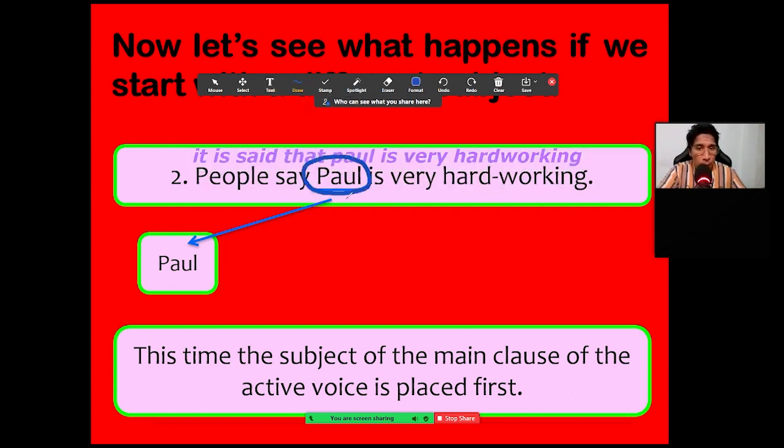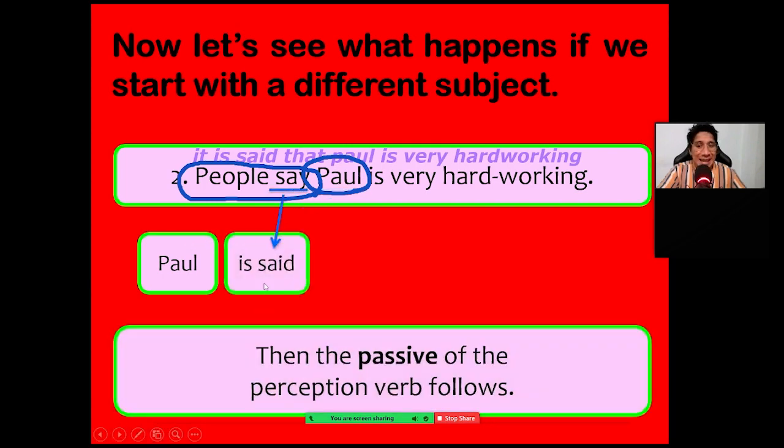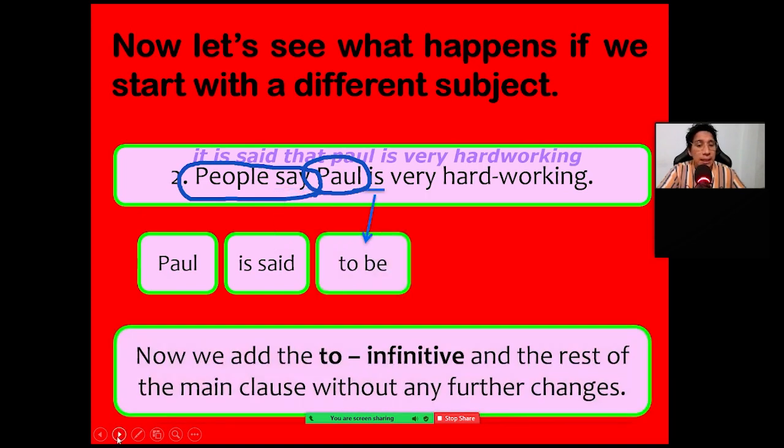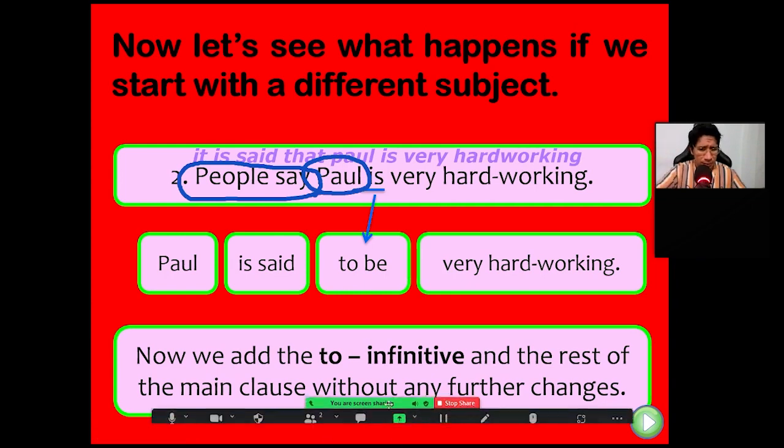Paul. The sentence is in the past or in the present? Present. In the present, so then you add Paul is said, because it is in the present. Paul is said, and then the infinitive: to be very hardworking. Okay. We're gonna practice, don't worry.